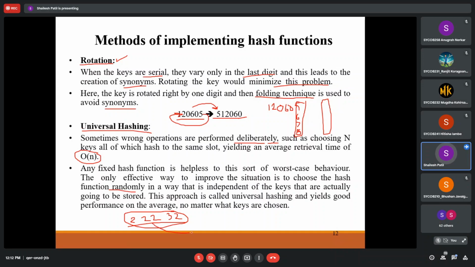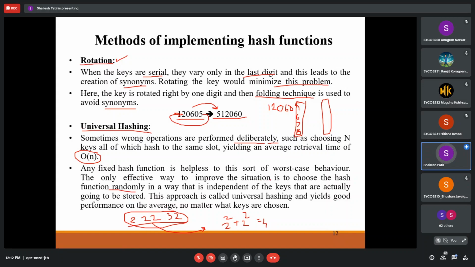So what I will make is like mid square. Otherwise I will just make it 2 plus 2, so we'll get 4. Can we place it at the 4th location? Or I will make 2 plus 2 square plus 2 square, like this. Can we place it at the 8th location? Likewise we are going to select randomly.